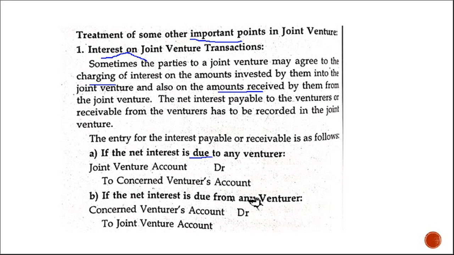If the net interest is due from any venturer, that means he has to pay the interest because he has withdrawn money from the joint venture account, then what happens? Our joint venture account should be credited. He is in the beneficiary stage because he hasn't yet paid the interest. So venturer's account debtor to joint venture account.